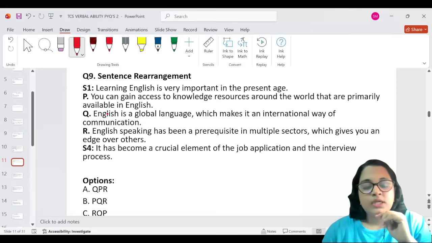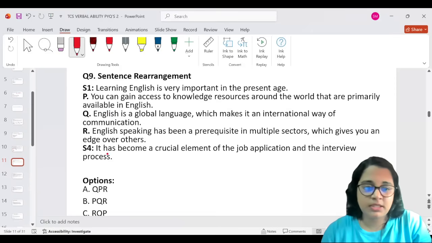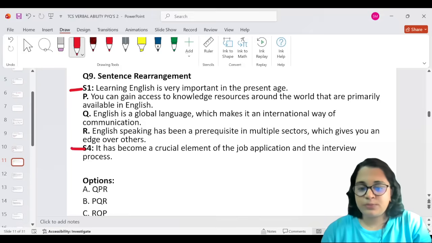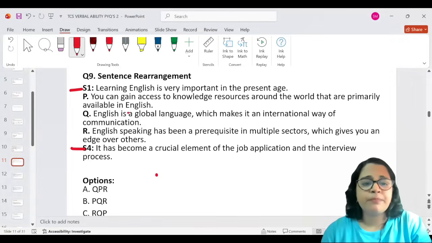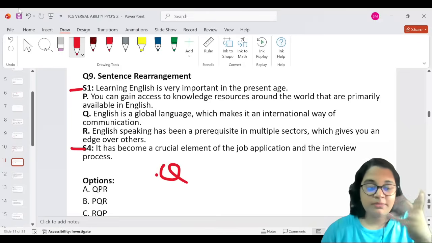This is about learning English. Okay. Learning English is very important in the present age. And the concluding sentence, it has become a crucial element of the job application and the interview process. Okay. Learning English is very important in the present age. Why is it important? Because English is a global language, which makes it an international way of communication. So it is Q once again here. See, I was able to grasp it just by looking at it. Okay, so I think this one is pretty easy.